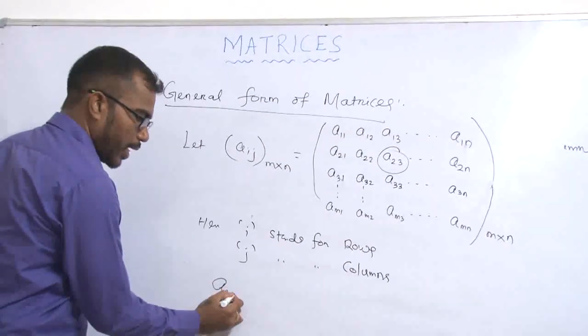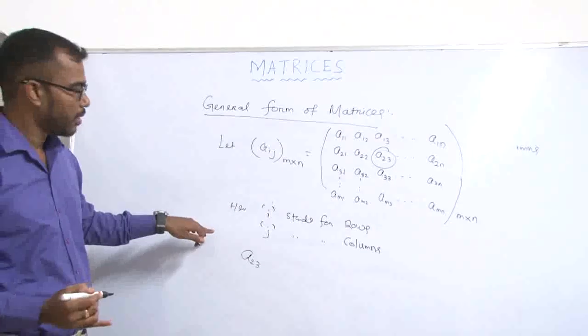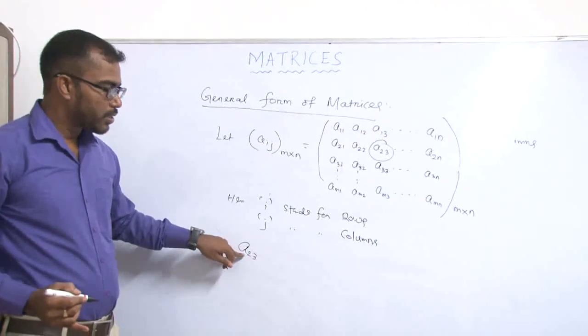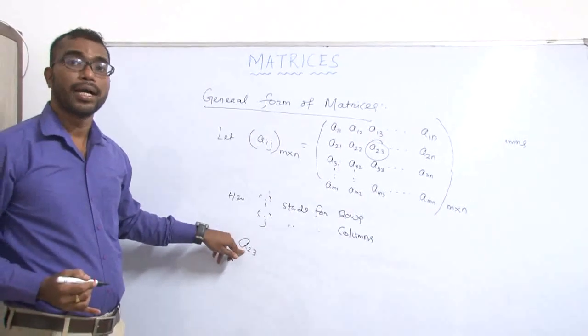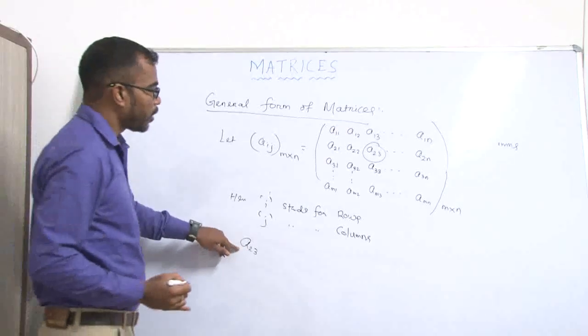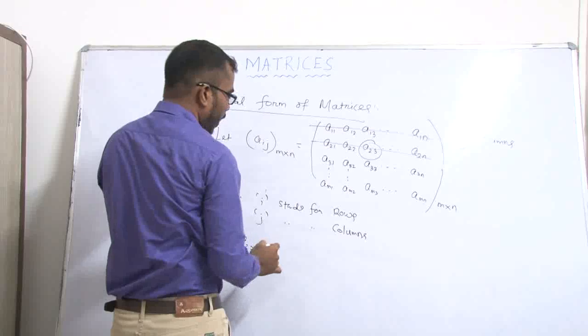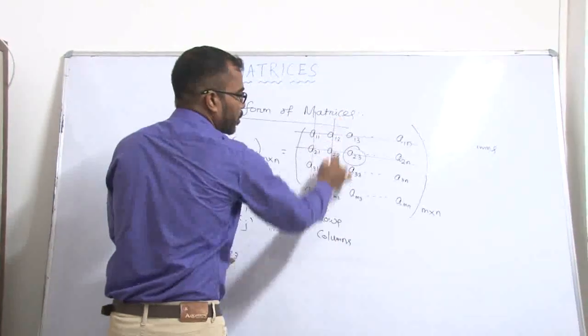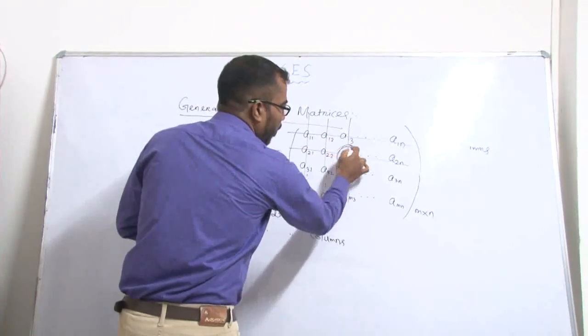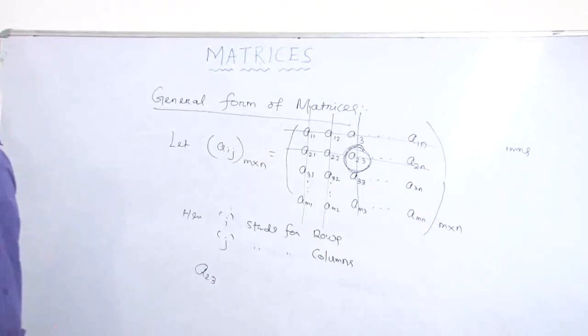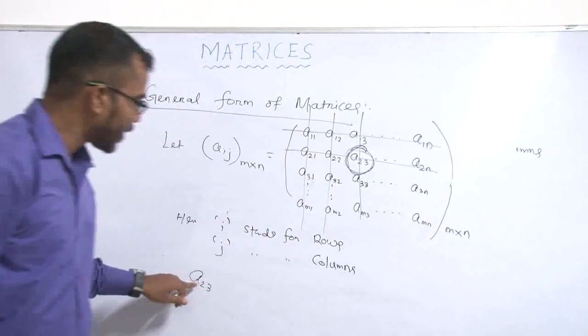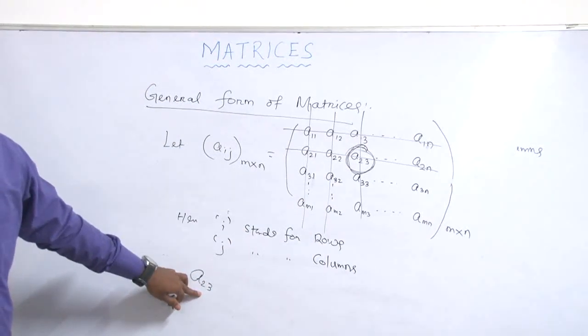A23 means it is an element having the second row and third column, that is first, second and third. A23 means second row and third column.